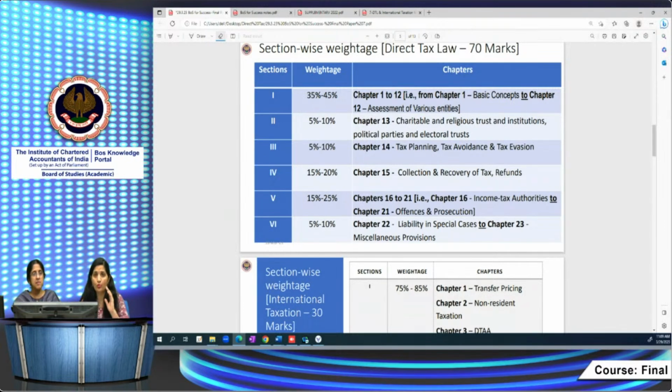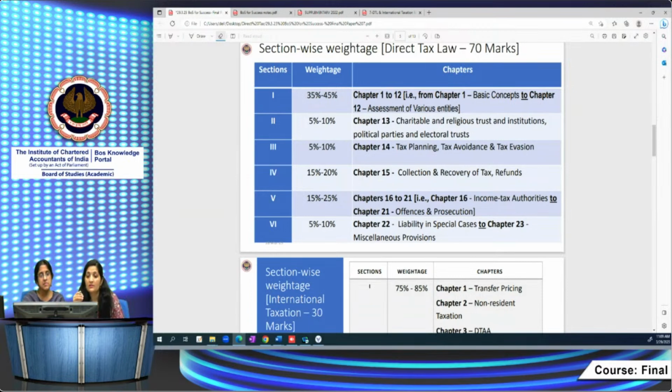You should go and read this section very properly. Practice the questions given in the study material, given in the RTPs, given in your MTPs. Practice more things. Do the practice of these MCQs or whatever be the provisions covered in this chapter.